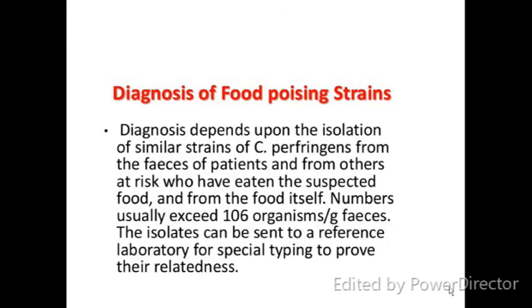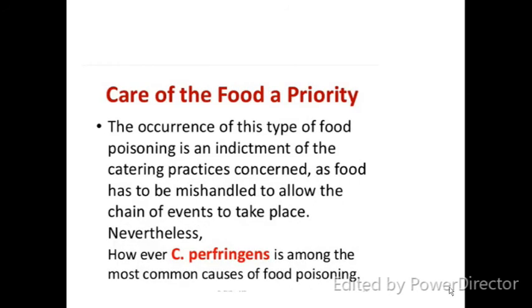Now, diagnosis of food poisoning is done upon the isolation of similar strains from the feces of the patients or from other persons who have eaten the food. A number usually exceeding 10^6 organisms per gram of fecal matter is considered for diagnosis. For prevention of food poisoning caused by Clostridium perfringens, we should take care of the food, because the most common cause of food poisoning is Clostridium perfringens.